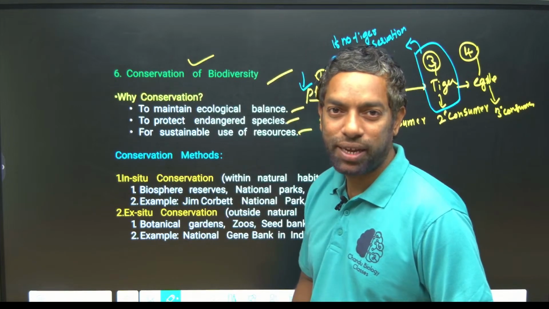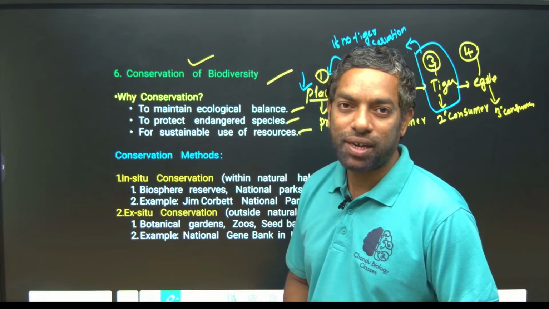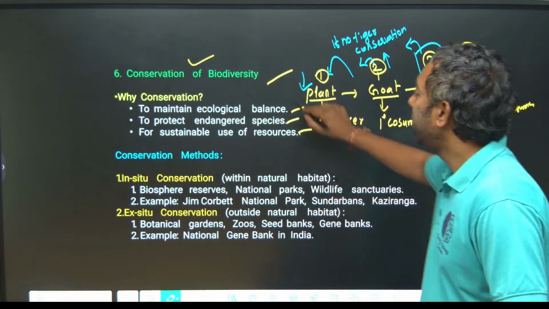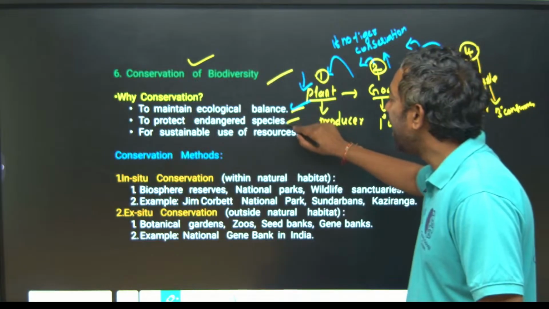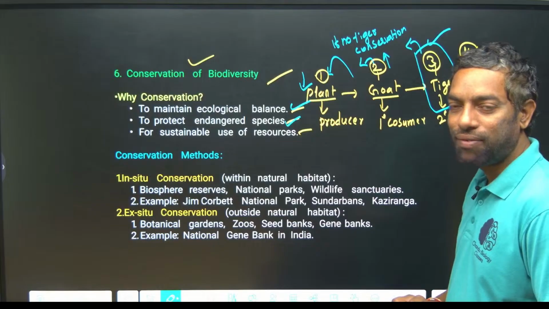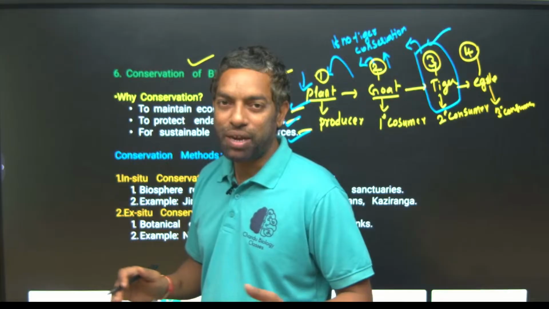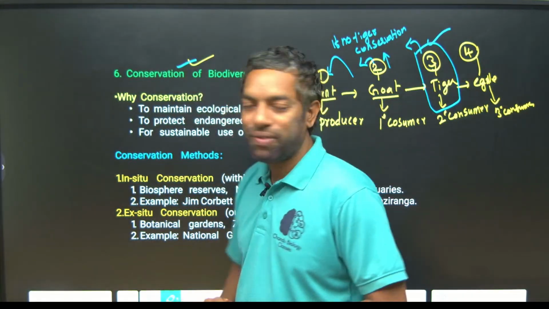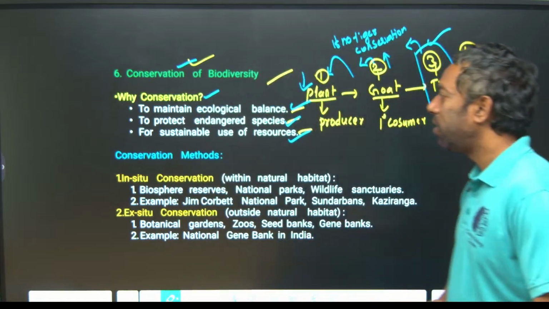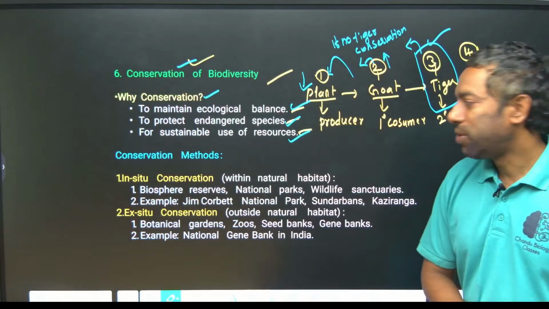If you don't conserve and preserve the ecosystem, the balance can become imbalance. Why conservation of biodiversity? Conservation means to maintain ecological balance, to protect endangered species such as the declining tiger population, and to ensure sustainable use of resources.